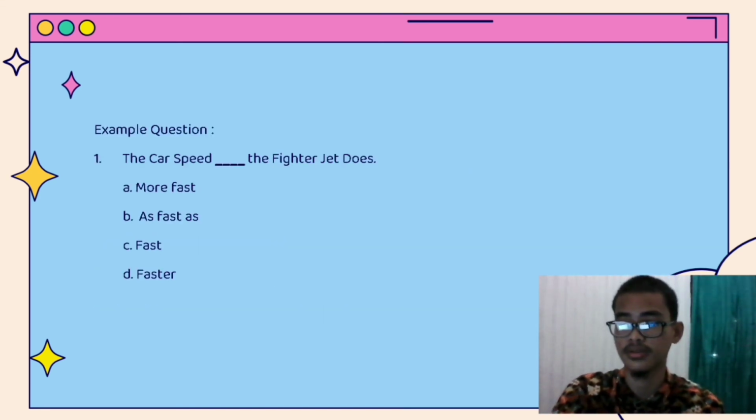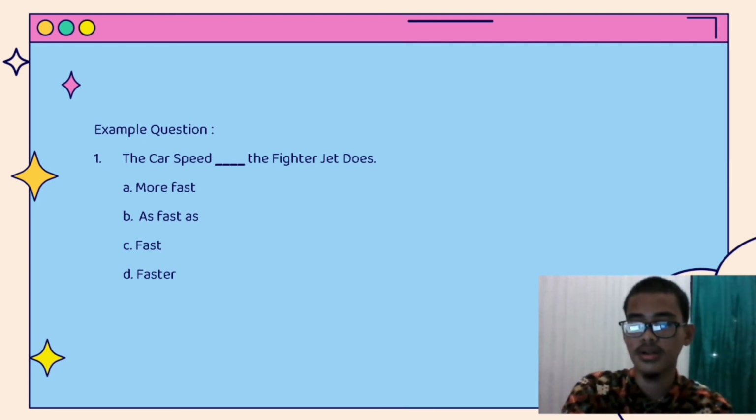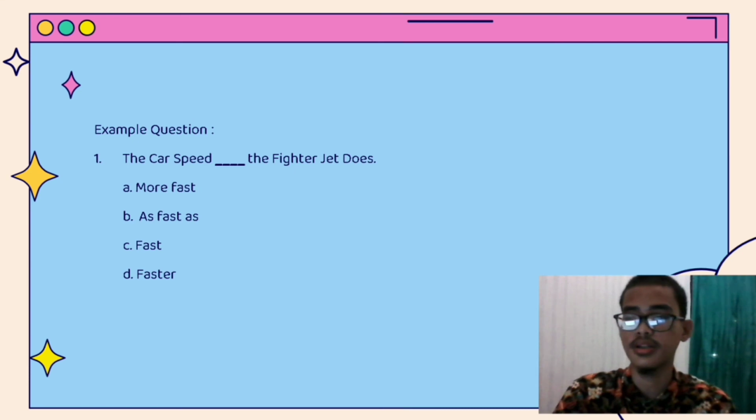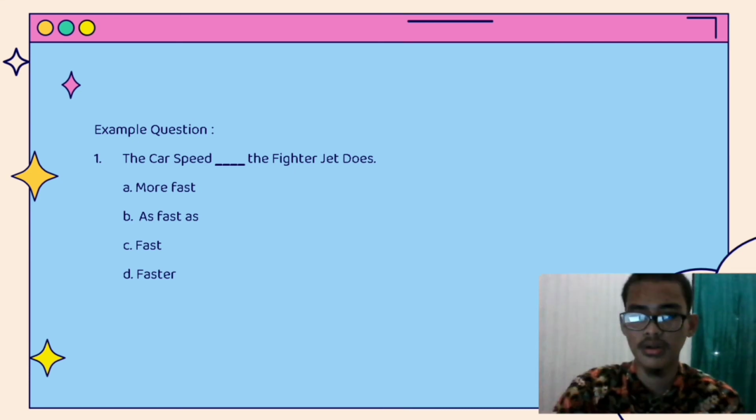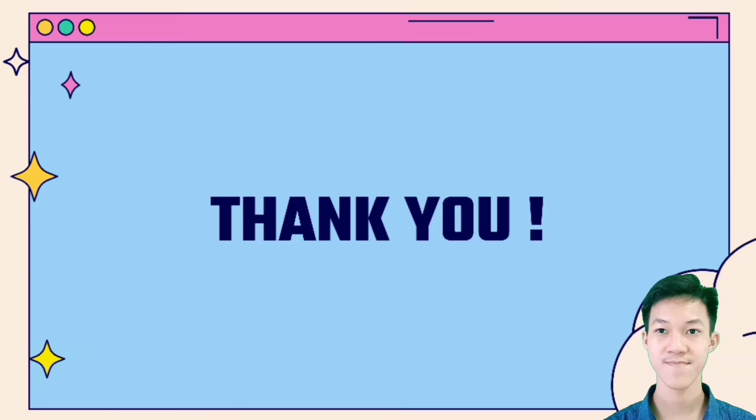Example question. First, the car speed blank blank blank the fighter jet does. Option A, more fast. B, as fast as. C, fast. D, faster. The answer is B, as fast as. The answer A is incorrect because the correct word is faster, not more fast. Option C is incorrect because it doesn't talk about comparison. Option D is incorrect because we don't know what the car does.